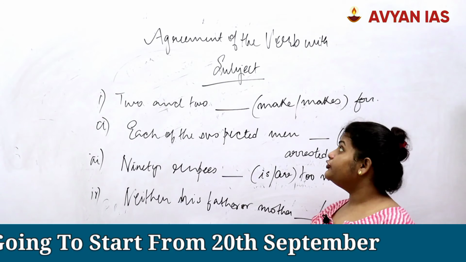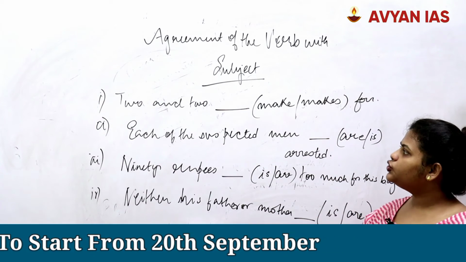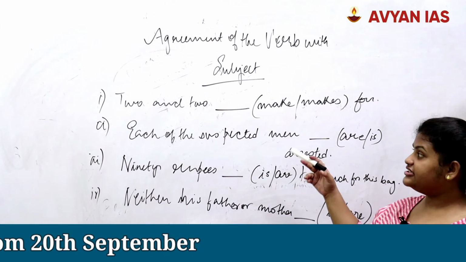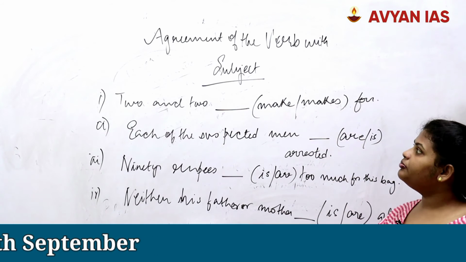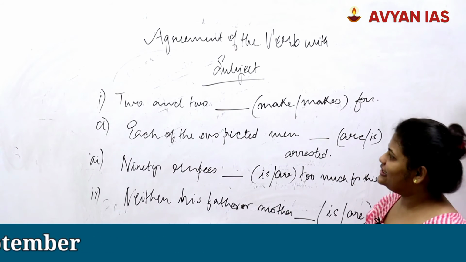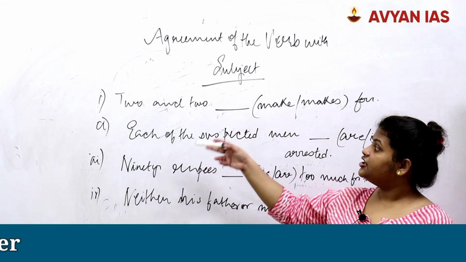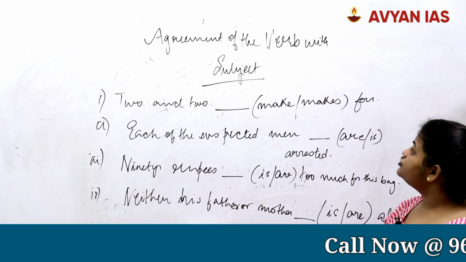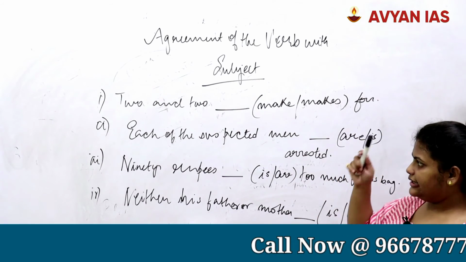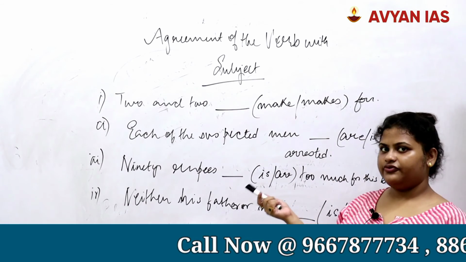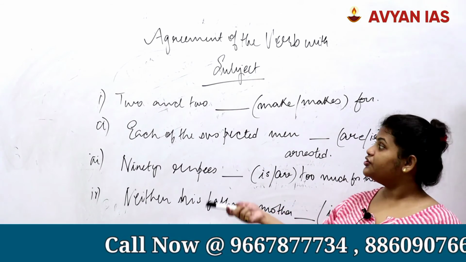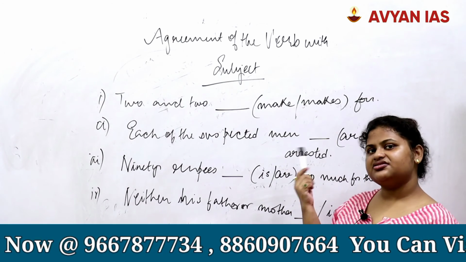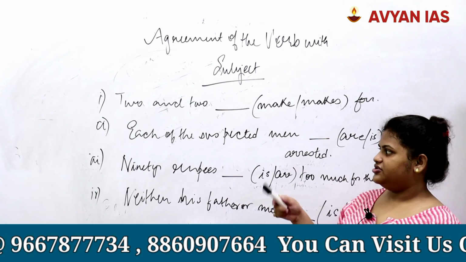So students, before we end the class, I am giving you a few sentences which you can try and see the correct verb form that you should use along with the sentences. The first sentence is: 2 and 2 dash 4. So you have to either choose make or makes. I'm leaving these as a reference point so that you can try and fill these up. And maybe in the next class we could discuss the answers if you all want them.